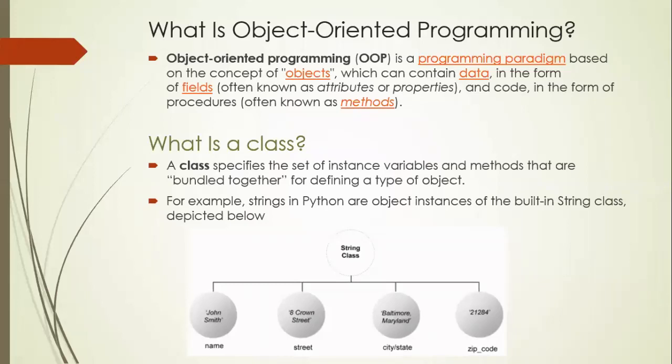We call them an object. In the same way, when you divide some set of objects into a certain class or certain type of thing, then it is called a class.